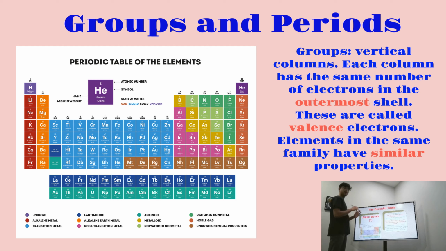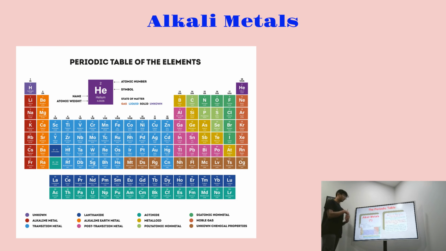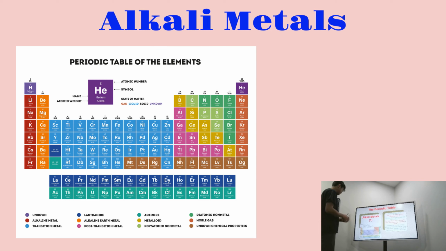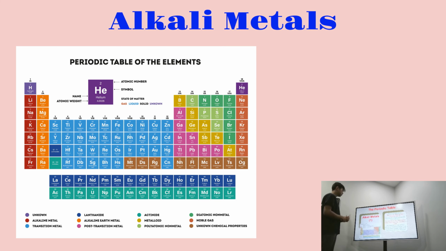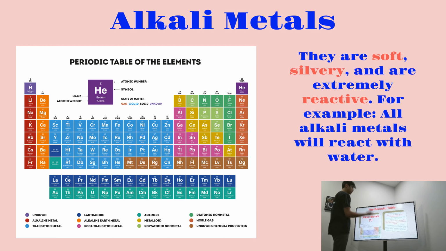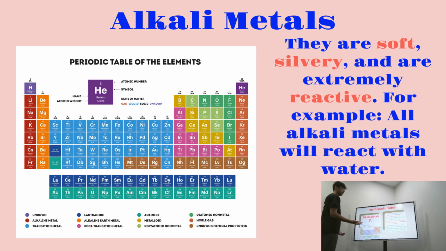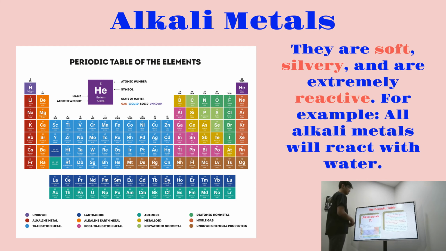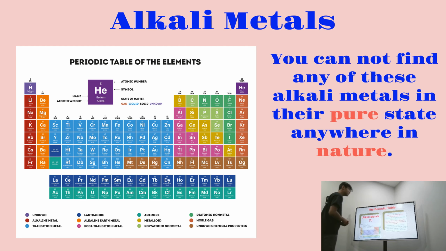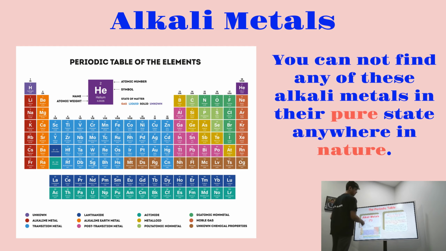And now we're going to talk more about the families. There are a few different families in the periodic table, and the first one we have is alkali metals, which are basically just group 1. If you look at group 1 from the very top to the bottom, those are all alkali metals. Some properties of alkali metals are that they are soft, silvery, and extremely reactive. For example, all alkali metals will react with water. And you will not be able to find these alkali metals in their pure state anywhere in nature.